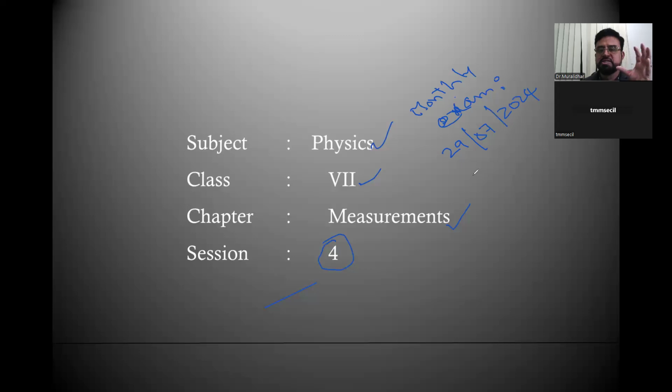We will send the question paper from here based on the syllabus covered and given in the annual plan. For physics 7th class, we will cover the complete Measurements chapter, and the questions will appear in the form of MCQs. So we will get all MCQs only.